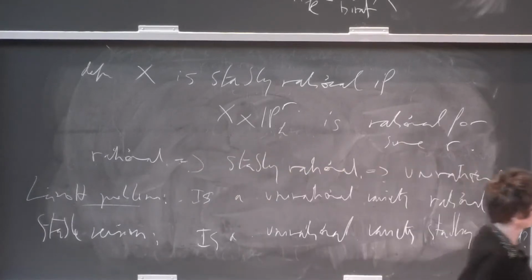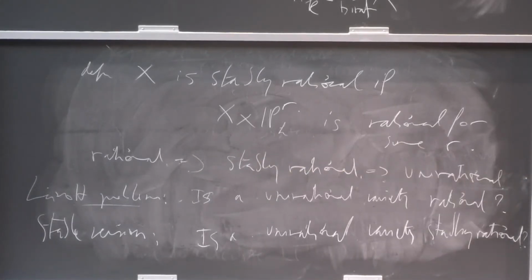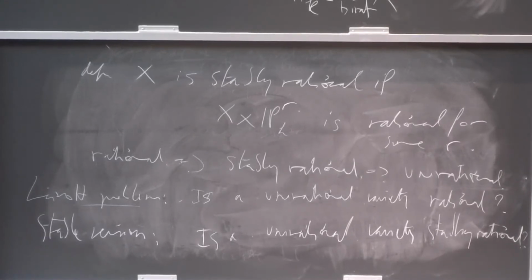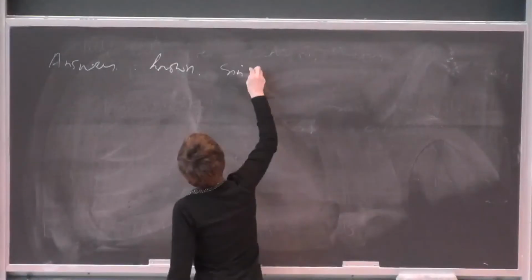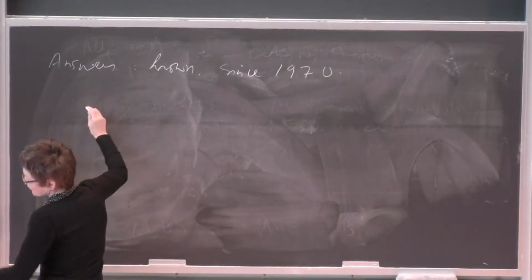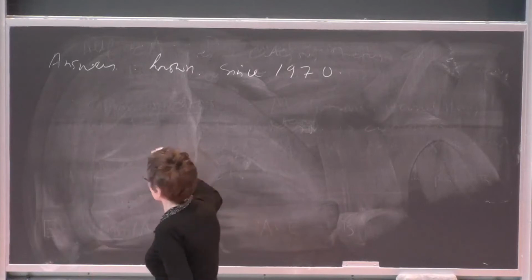So this question, in fact, we know already the answer. For the case of dimension 2, it was known much earlier.